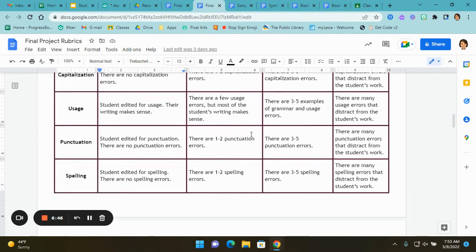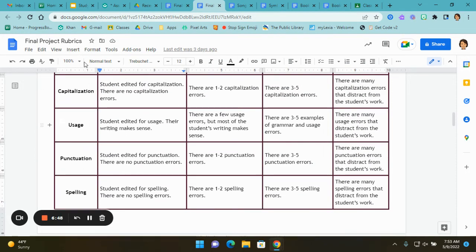So it's very important. CUPS is 20 points out of the 50 points for your project. So it's very important that you edit. You could have a friend edit or your parents or whoever you live with read it over and help you check for mistakes. Okay, so that is the song project.